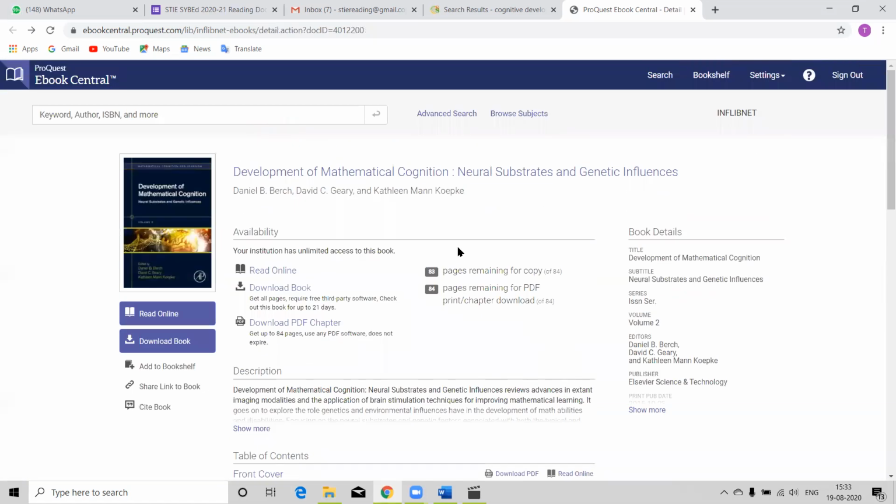Okay, this was the simple search. Now, if I want to search more specifically, this was about cognitive development. If I want to search Piaget's theory of cognitive development, then I have to go to advanced search. See, here there is an option for advanced search.